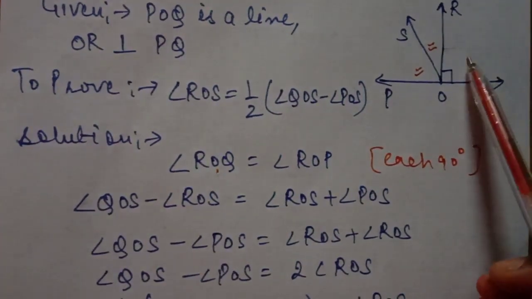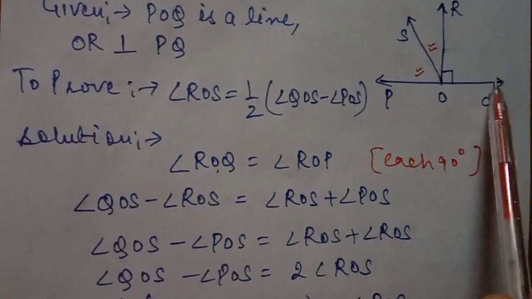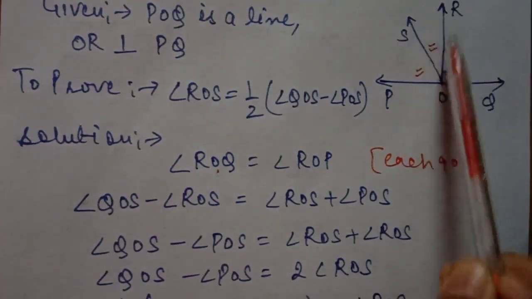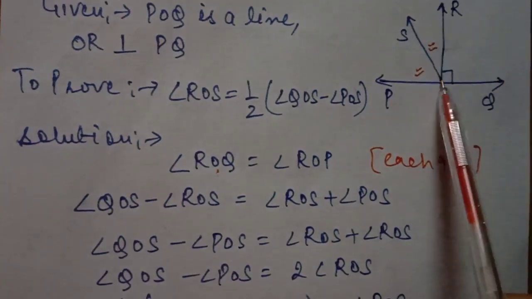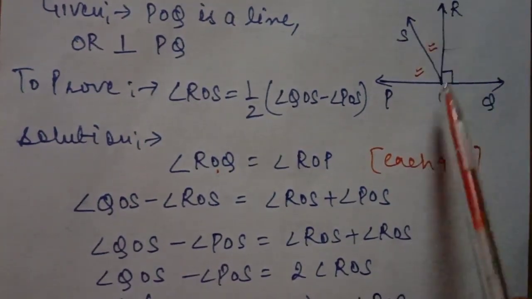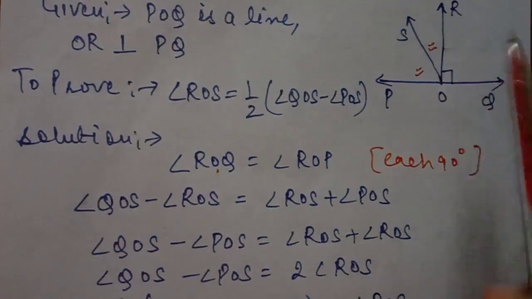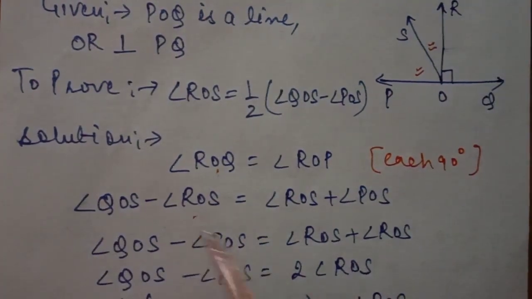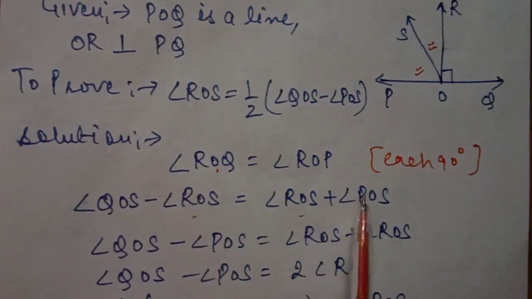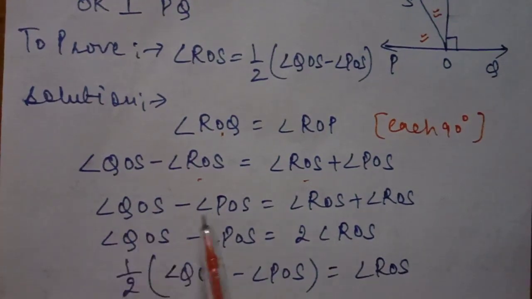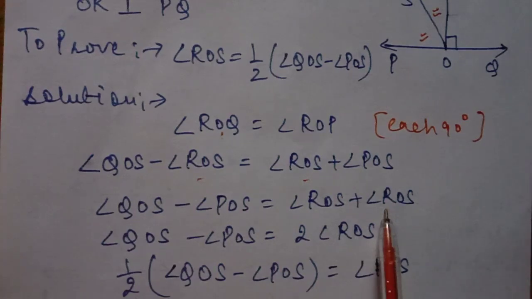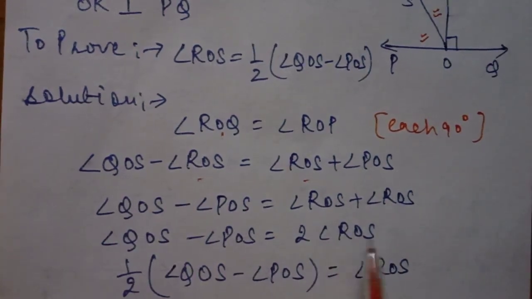Now what about ROQ? Because it has only one part, can I write QOS and then subtract ROS? I will take this part extra, QOS, and then again subtract ROS. It means it has become ROQ. Now see, ROS is present on both sides. So we will shift this ROS to this side and POS to this side. So it is QOS minus POS is equal to ROS plus ROS. They become double of ROS.